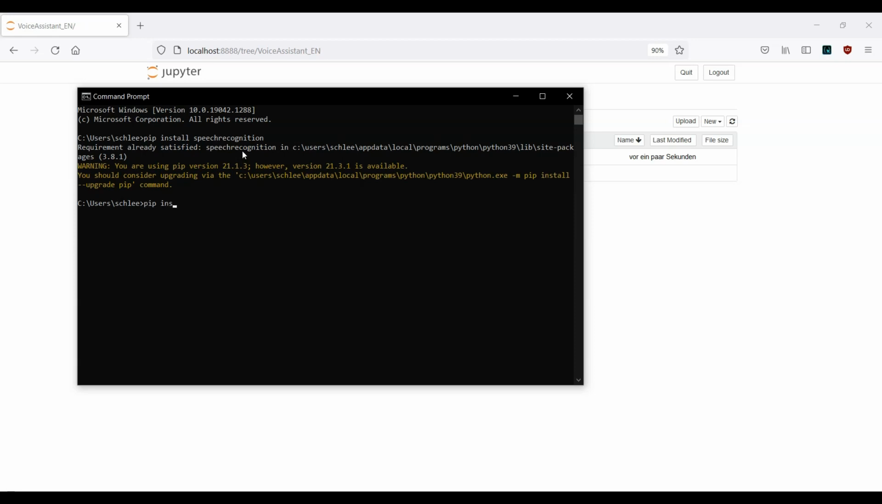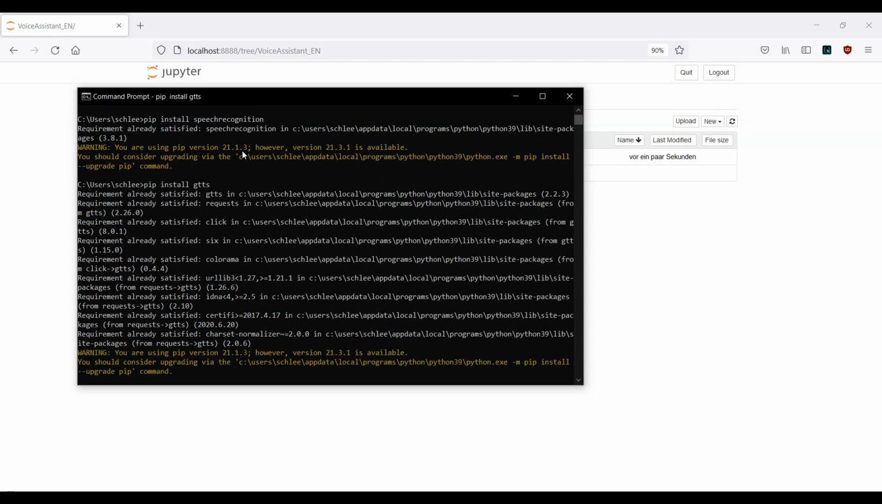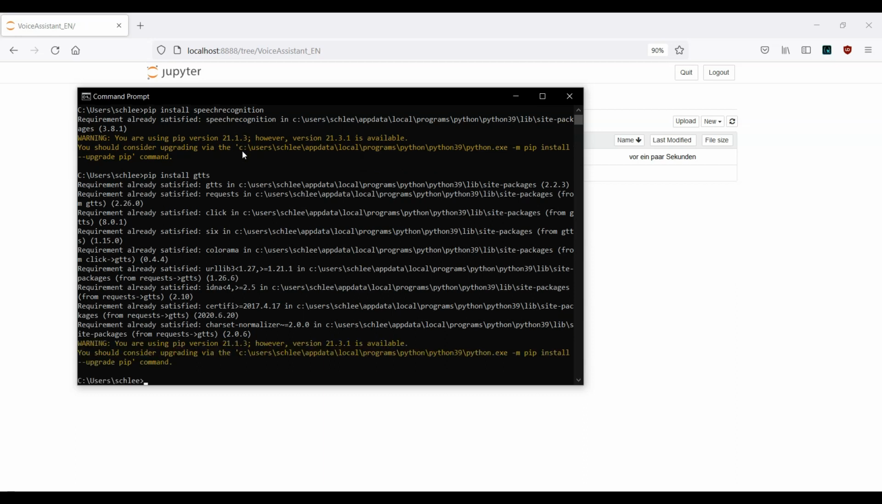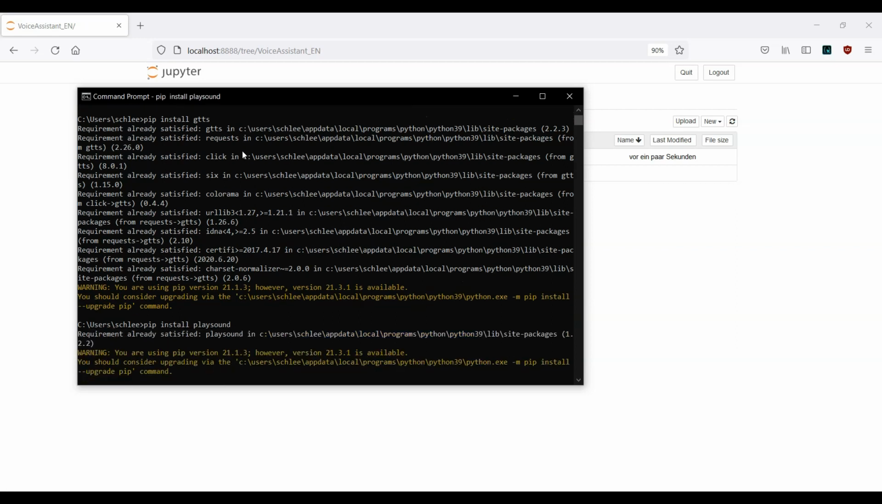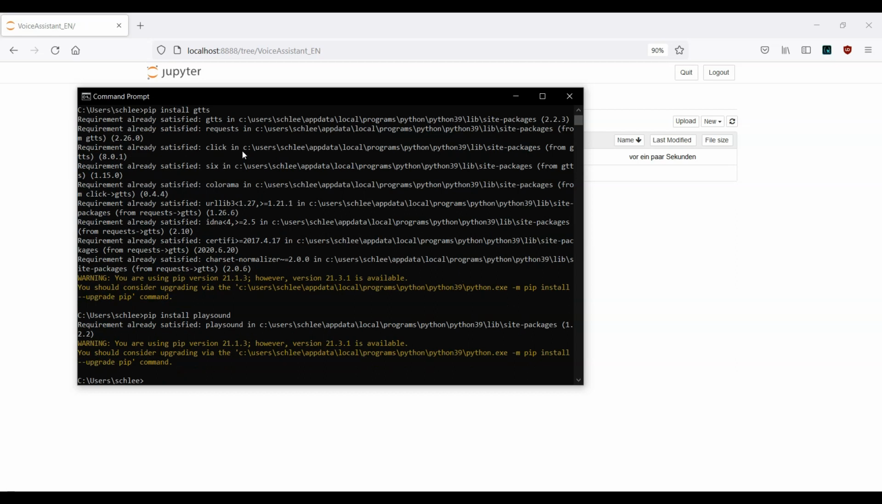The next one is Google text to speech. So type in pip install GTTS, click on enter, and GTTS is actually the abbreviation for Google text to speech. Next one is pip install playsound, click on enter, and again I've already installed it before on my device, but now we should be good to go.